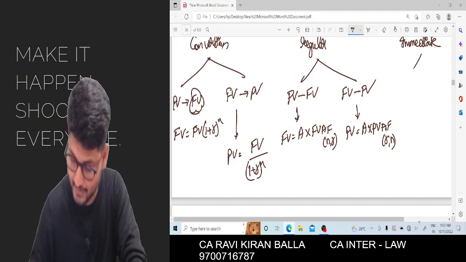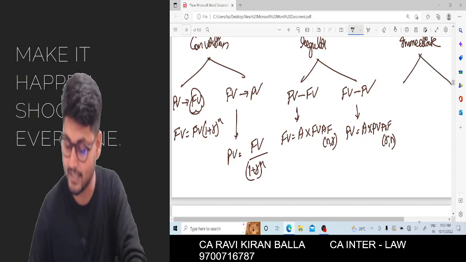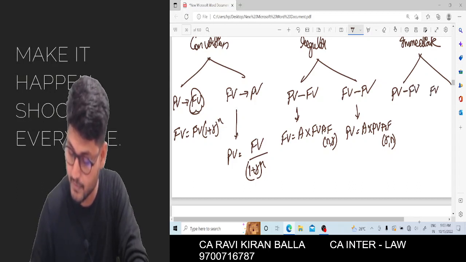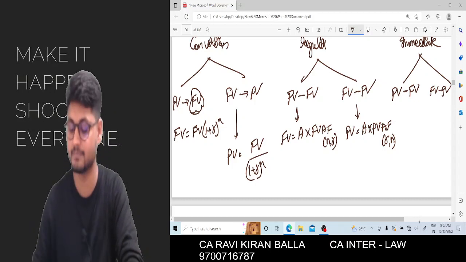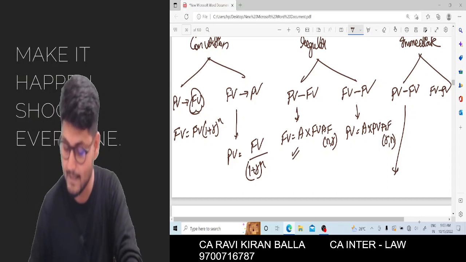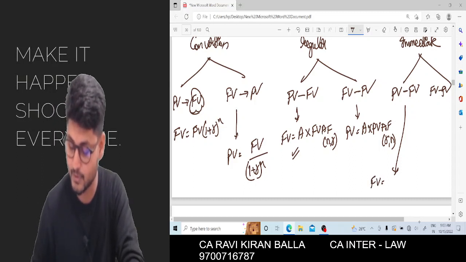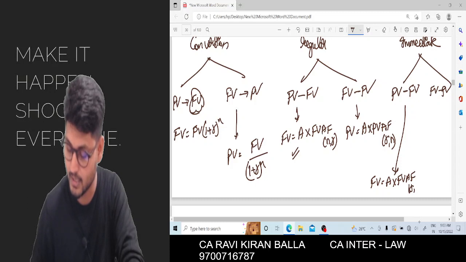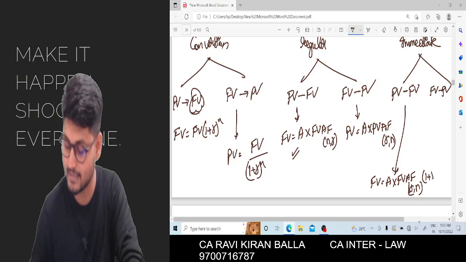Immediate, again present value to future value, and future value to present value. This is the formula which is similar to this: future value is equal to annuity into future value annuity factor n comma r into 1 plus r.